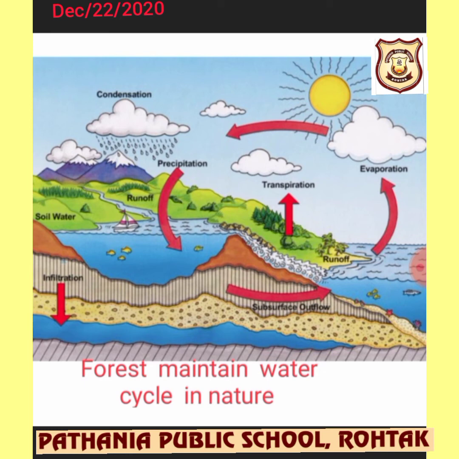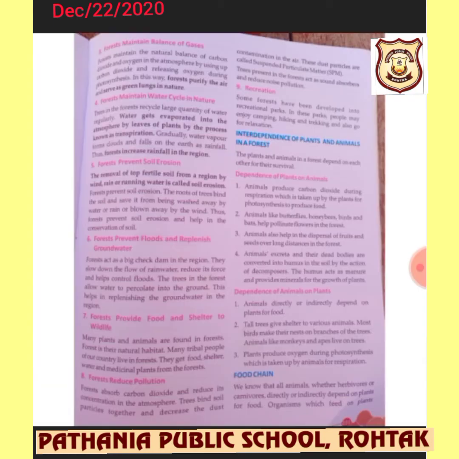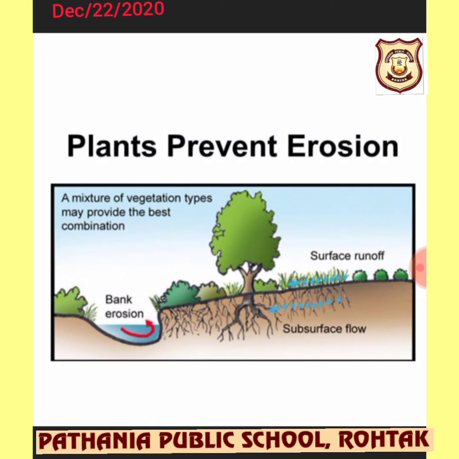After that we'll go to the next topic, that forests prevent soil erosion. This is the next point I'd like to cover, that plants prevent erosion. How are plants preventing erosion? You can see roots are there, and these roots are holding the soil.